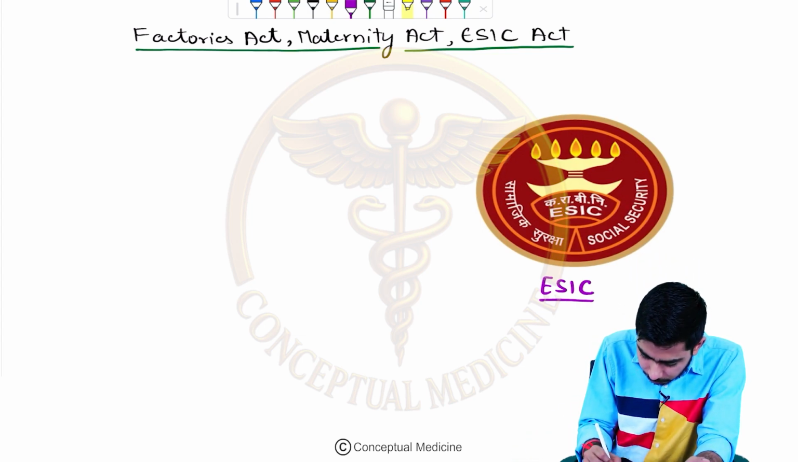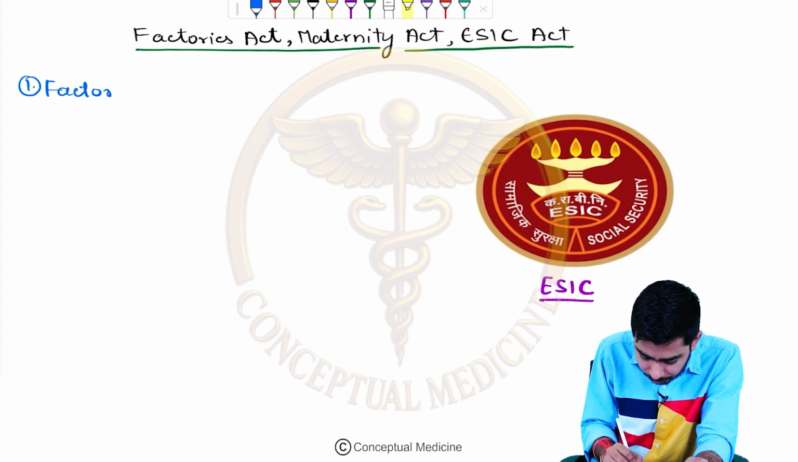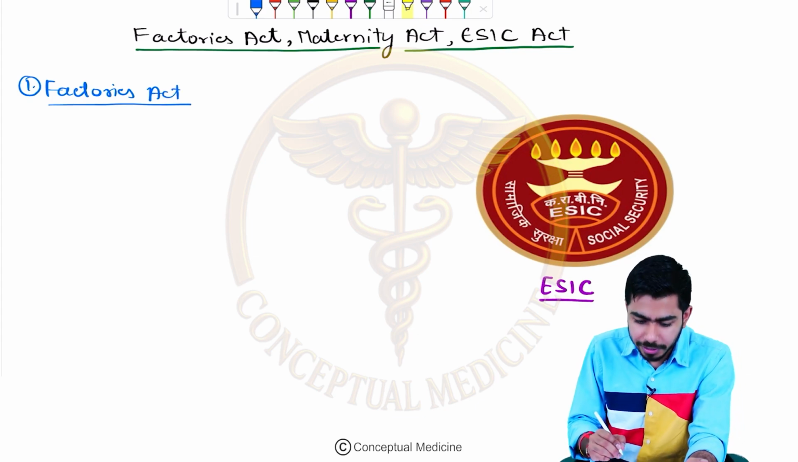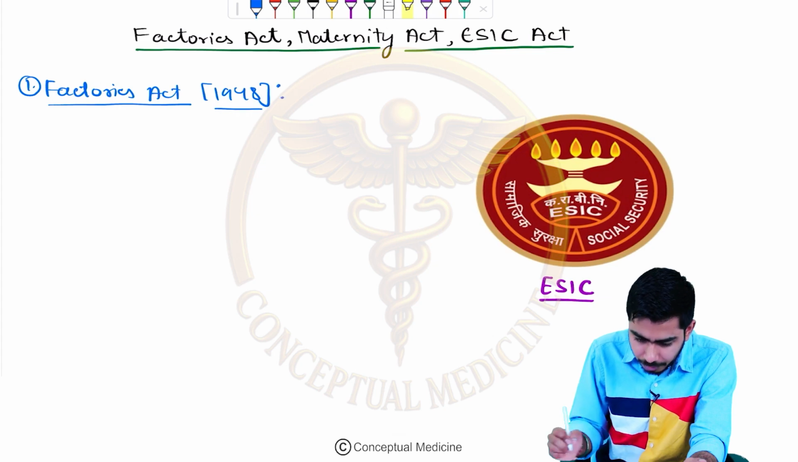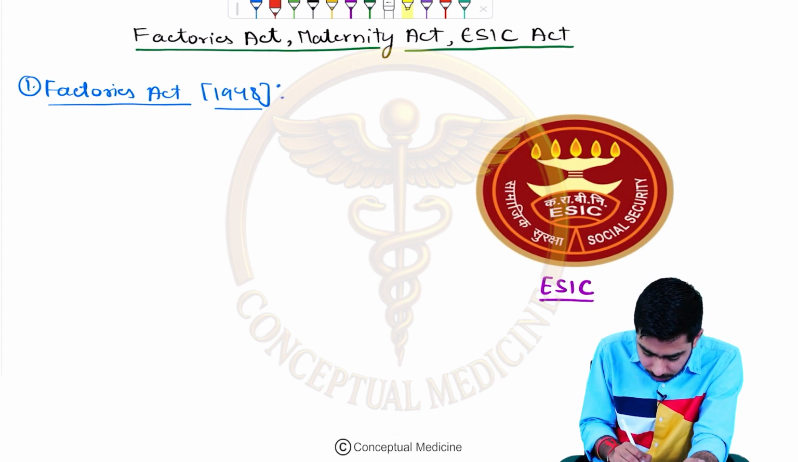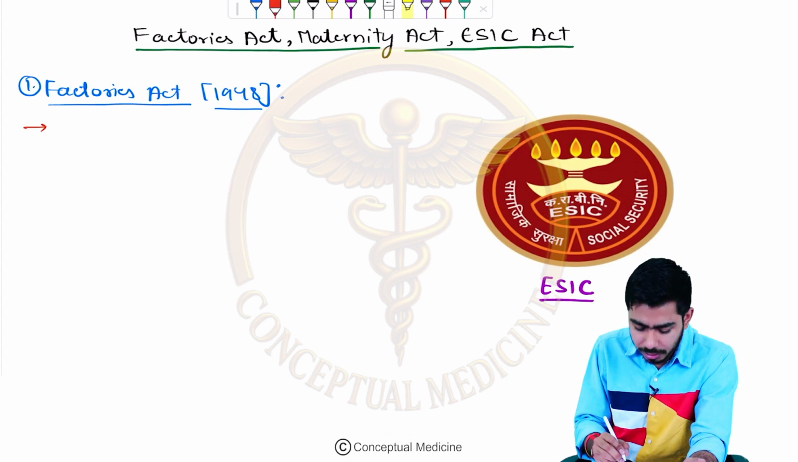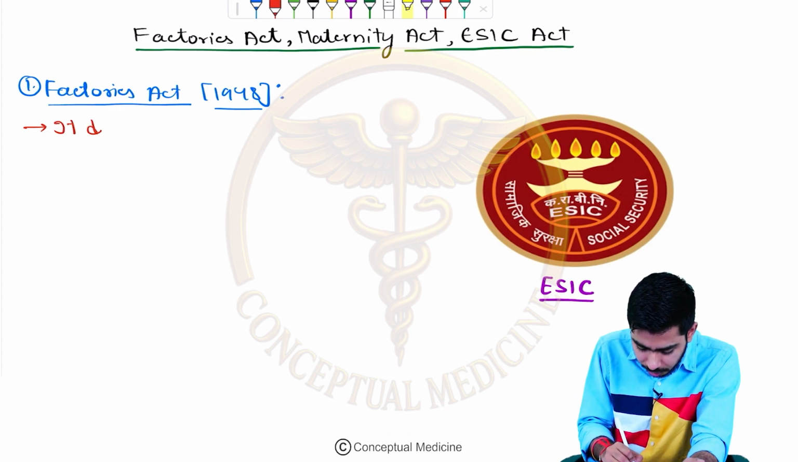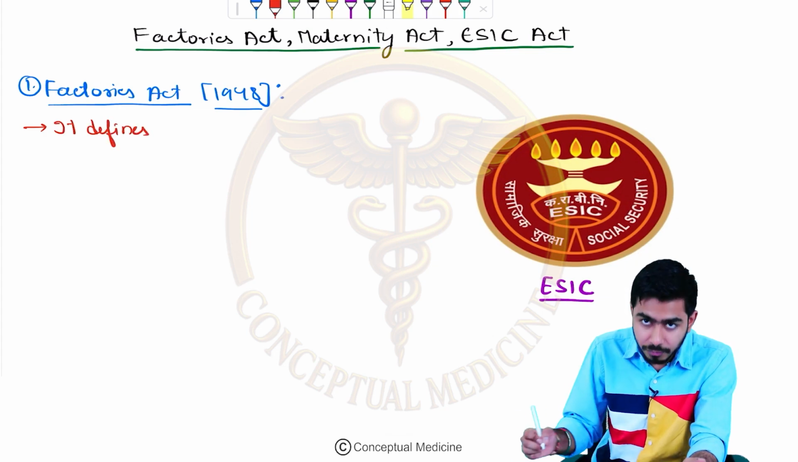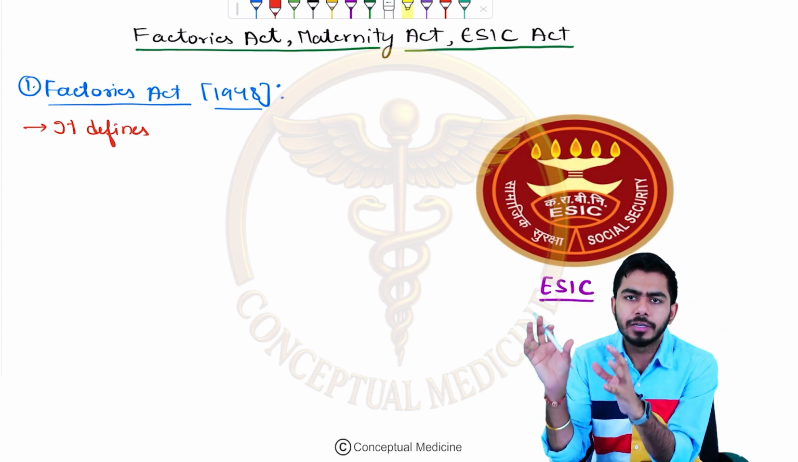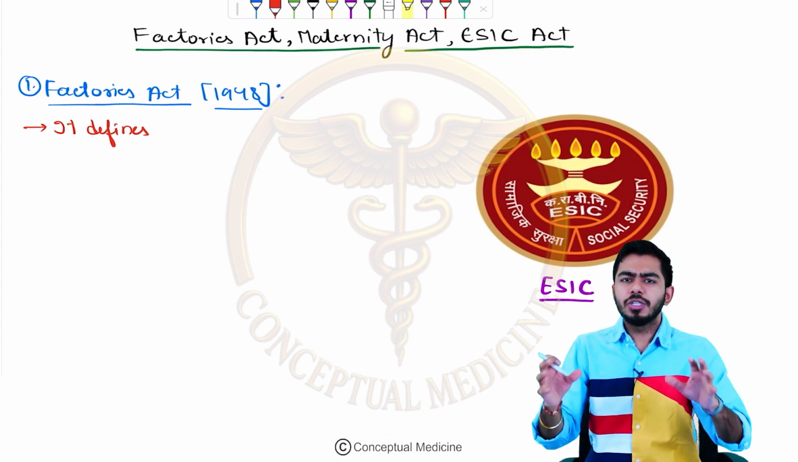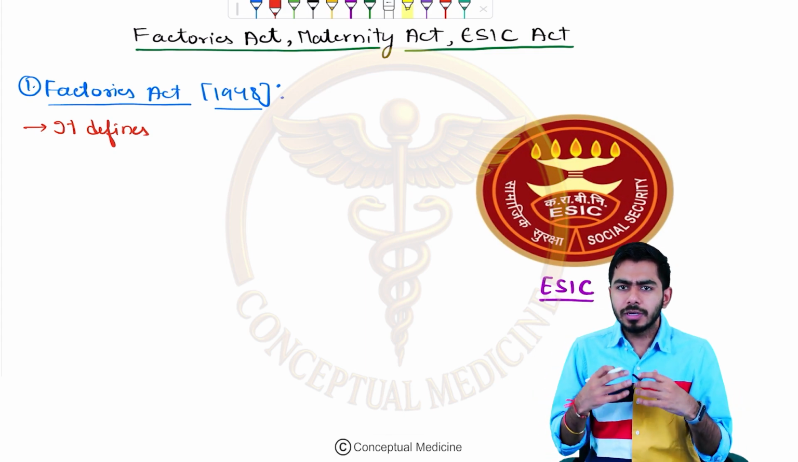The very first one we shall talk about is the Factories Act. The Factories Act was introduced in 1948. In the Factories Act, we are studying which particular establishment will be called a factory. Every establishment cannot be called a factory, so what is the criteria?